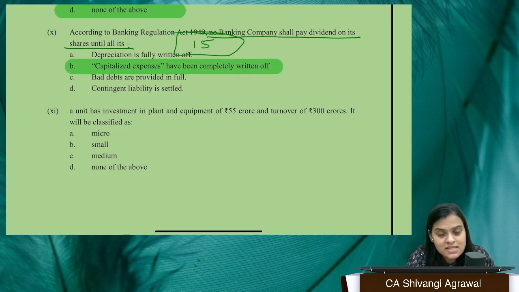Ma'am, what are capitalized expenses? See, whenever we talk about preliminary expenses or the brokerage or the commission that you have paid on shares, they are all expenses capitalized, right? So unless they are completely written off, a banking company cannot pay dividend on its shares.